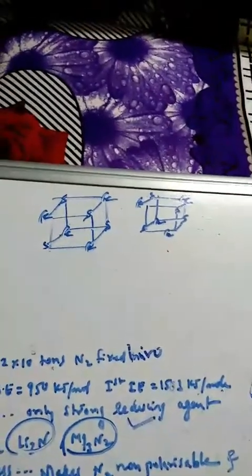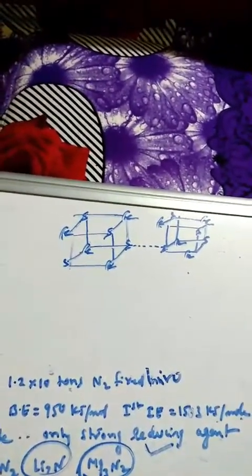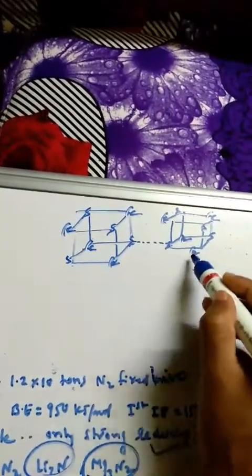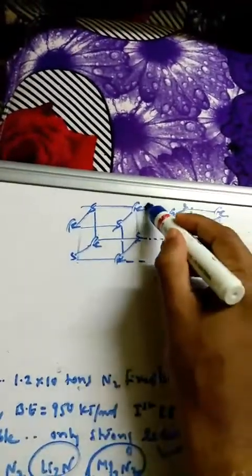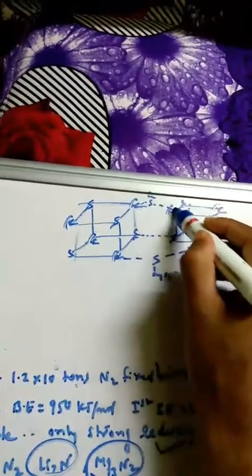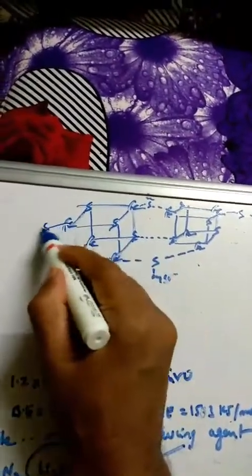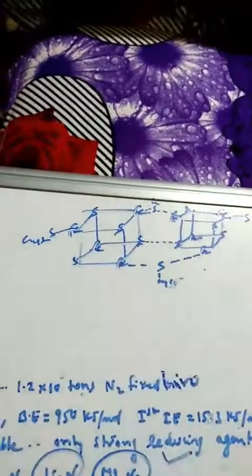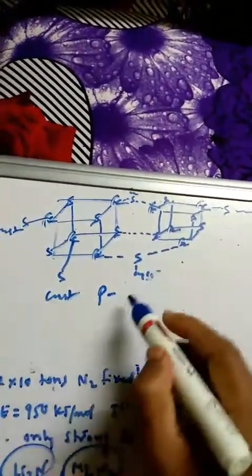See here like this. Okay, and you can see here the S-S bond, that is a sulfide bond, will be there, and this iron is bonded with the sulfur of cysteine here, and this also is bonded with the sulfur of cysteine like this. Okay, and all these are sulfur of cysteine, here also sulfur of cysteine, here sulfur of cysteine. So this is how we can show the structure of the P protein, that is the P cluster. This is the structure of a P cluster. So this is how the Fe4S4 P cluster is there.